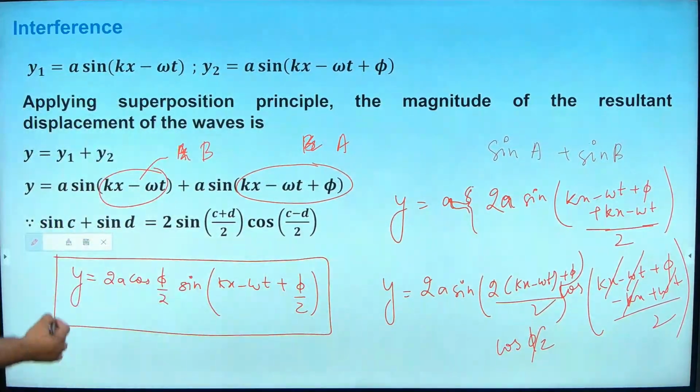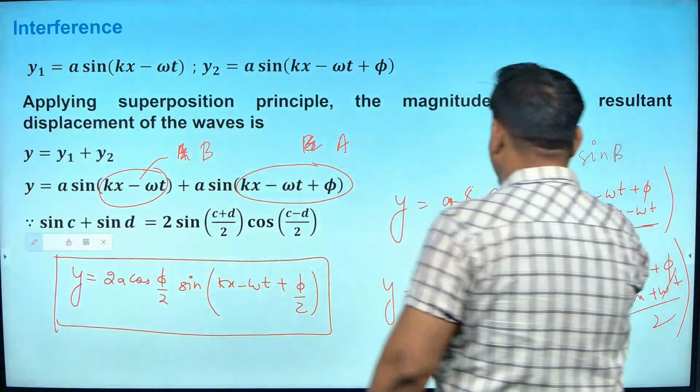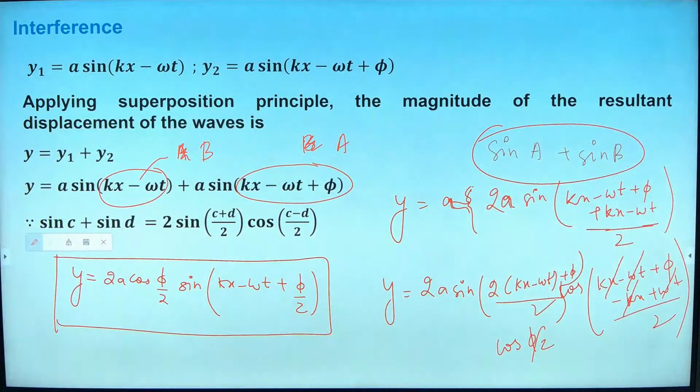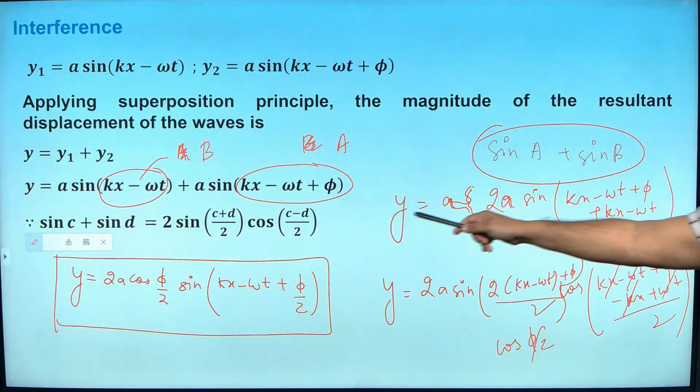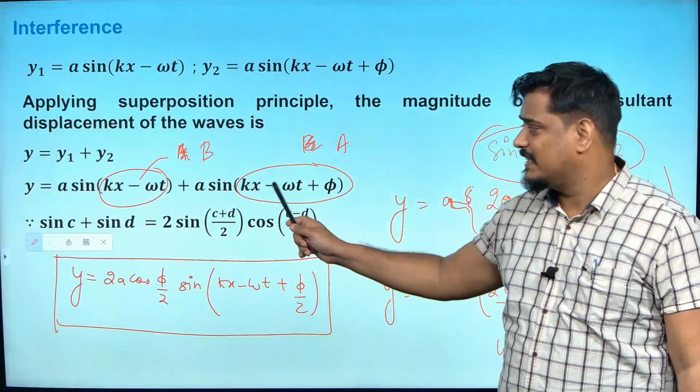Manoranjan, especially you, because you have some trouble in this. Is this clear to you? Whatever I have done in this step, is it clear how I have done it? You know the identity, right? Sin A plus sin B identity, Sharan Ram? So here, sin A is there, sin B is there.